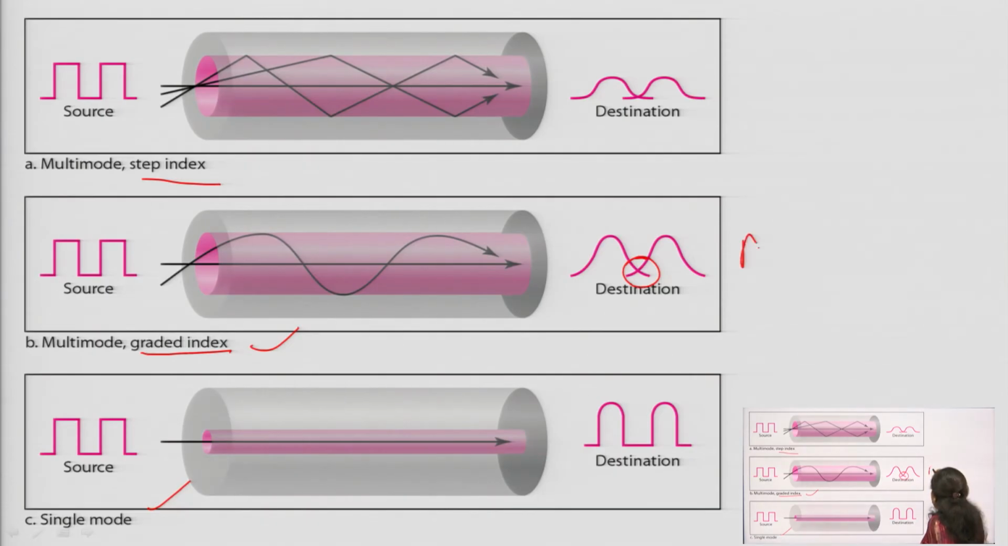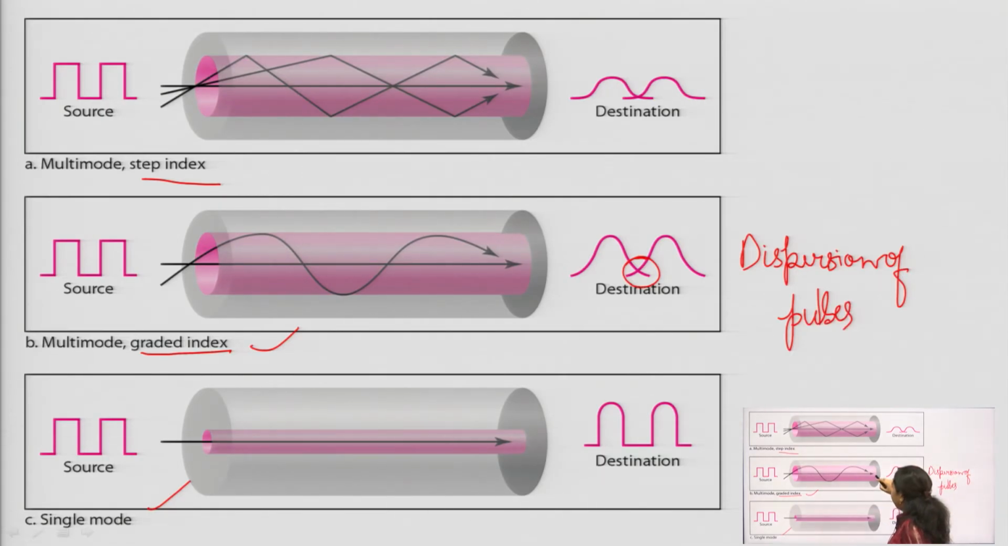Dispersion of pulses is definitely there. That will cause loss of information, and you can see that one wave is transmitting like a single mode and another is overlapping over it.